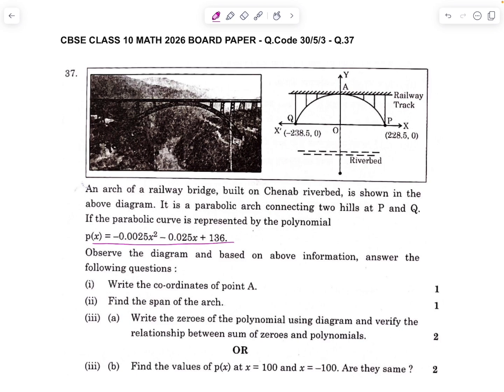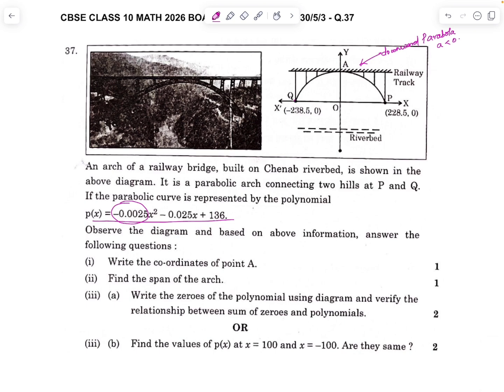So let's first observe the diagram. This is a downward parabola since a is negative. A is the coefficient of x square. The parabola touches the x-axis at two places. One is Q and the other one is P. So minus 238.5 and 228.5 are the solutions for this parabola. And the highest point in the parabola is A, which happens when x is equal to 0. So the coordinates of A is 0, some y value.